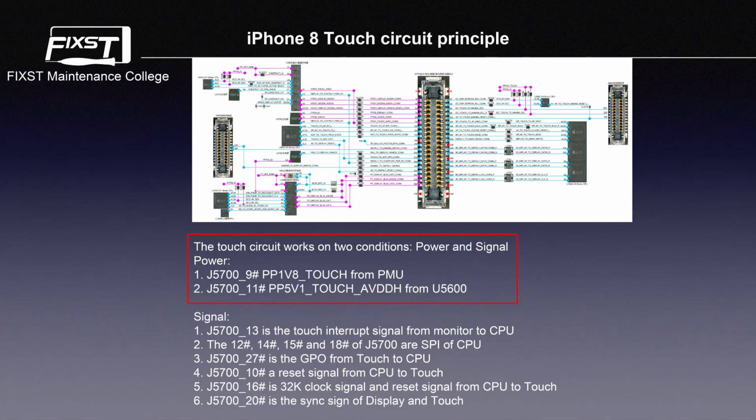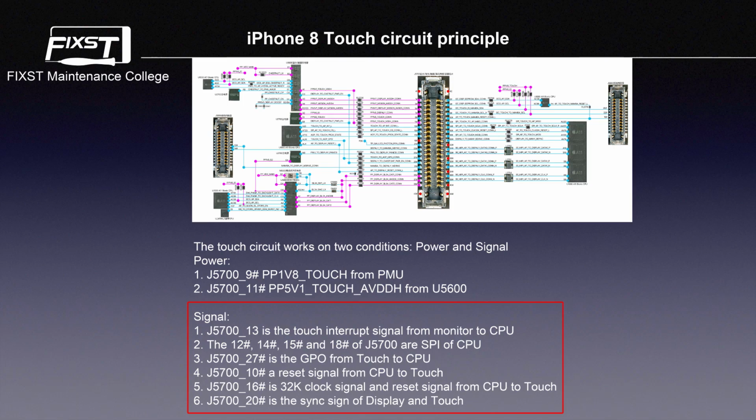The touch circuit works on two conditions, power and signal. The power is from two lines: J5700 pin line PP1V8 touch from PMU and J5700 pin 11 PP5V8 touch AVDDH from U5600. And there are 6 signal lines. Number 1, J5700 pin 13 is the touch interrupt signal from the monitor to the CPU.